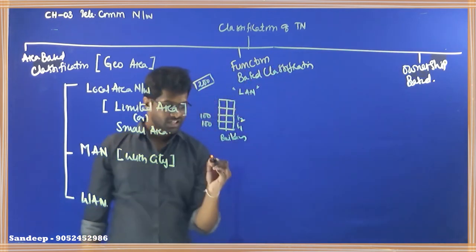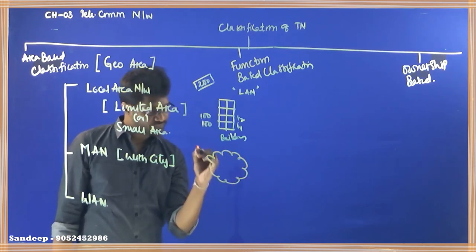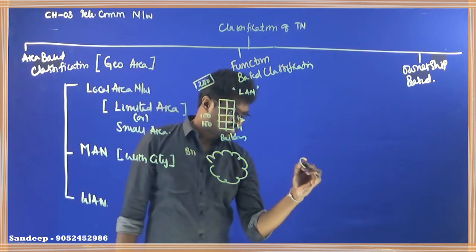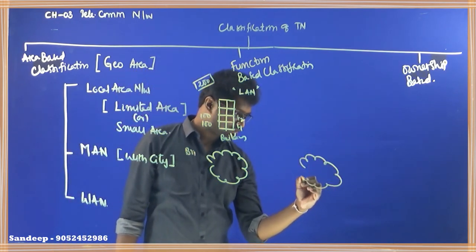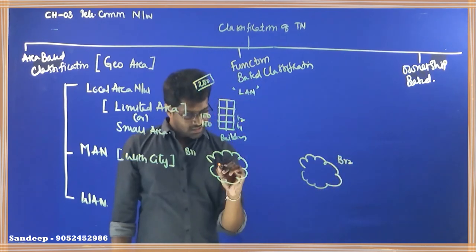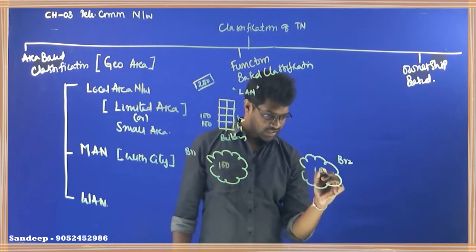For example, let us say I have branch 1 and let us assume I have branch 2. Now let us say in branch 1 I have 100 computers and in branch 2 also I have 100 computers.